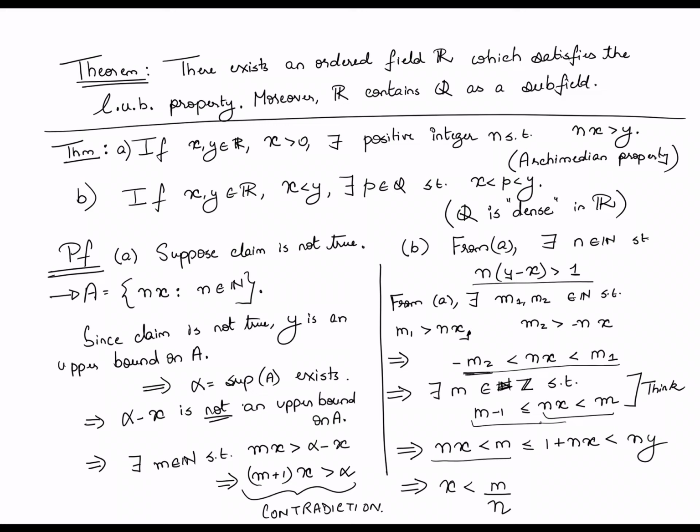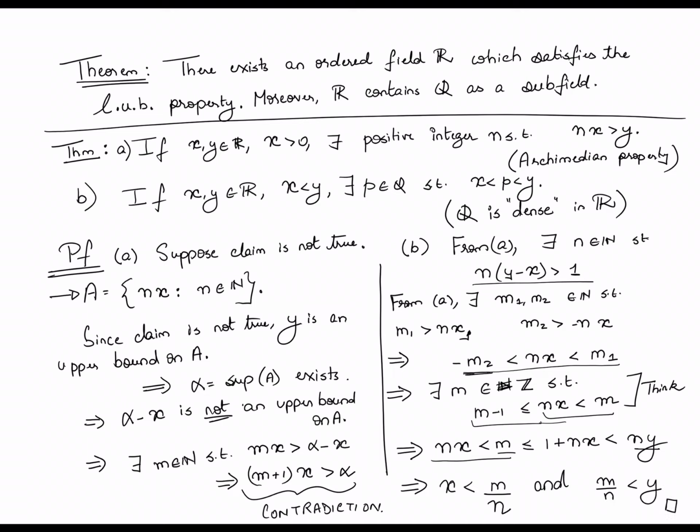Here it's important that n is a natural number. It's only because it's a positive number that I'm allowed to quote unquote divide on both sides of the inequality. And if you look at this together with this, that m is in fact less than ny, you also will realize that m by n is less than y.